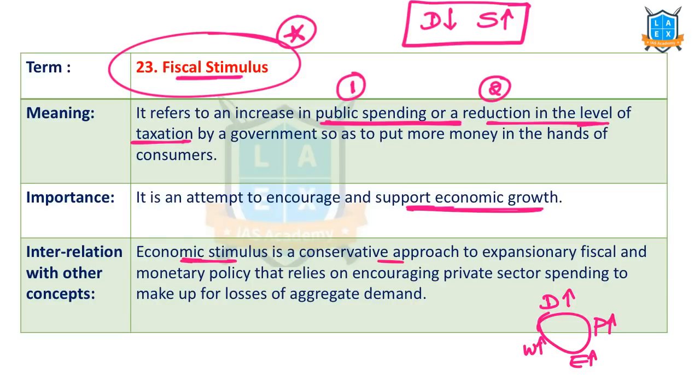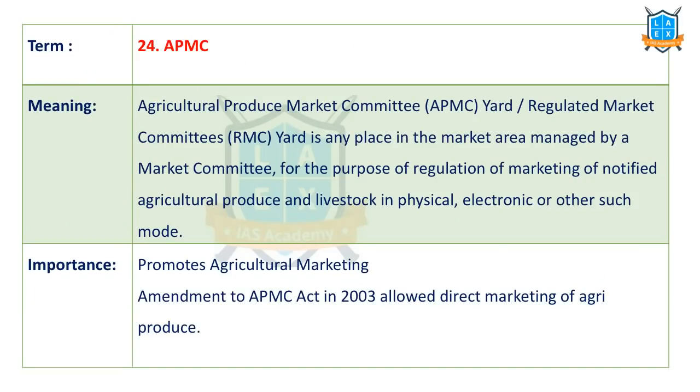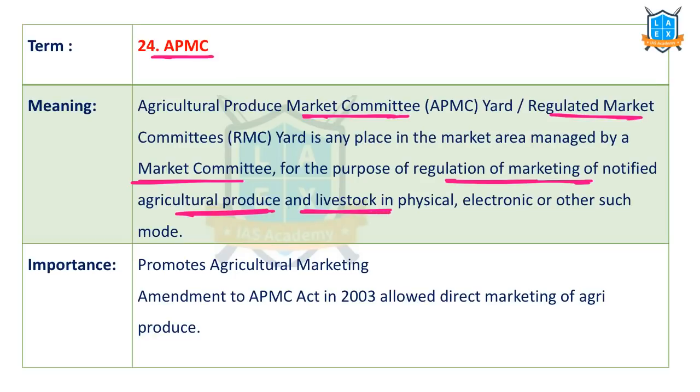Economic stimulus is a conservative approach of expansionary fiscal policy or expansionary monetary policy where the money supply will be more. The next important term is APMC, Agricultural Produce Market Committee. These are regulated markets managed by the market committee. They are for the purpose of regulating the notified agricultural produce and livestock, important. Not just agriculture, but also livestock, in physical, electronic or any other such mode declared by the government. They promote agricultural marketing.